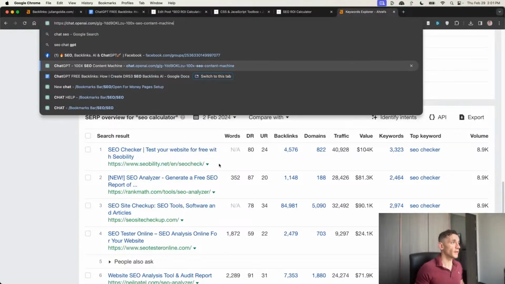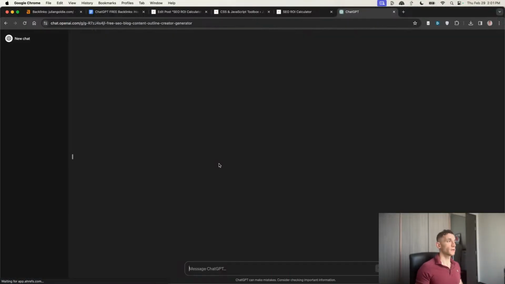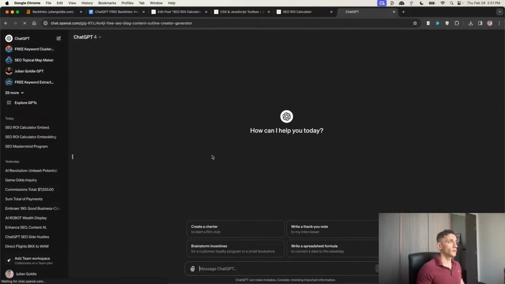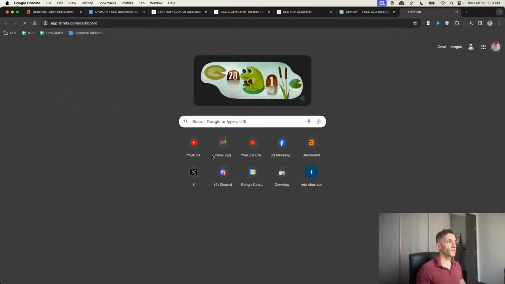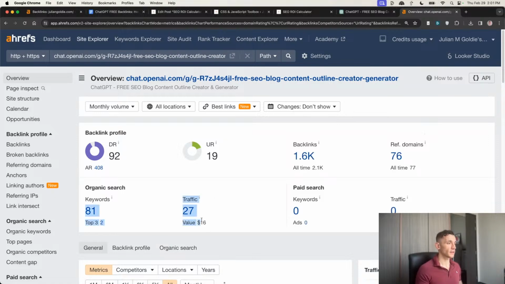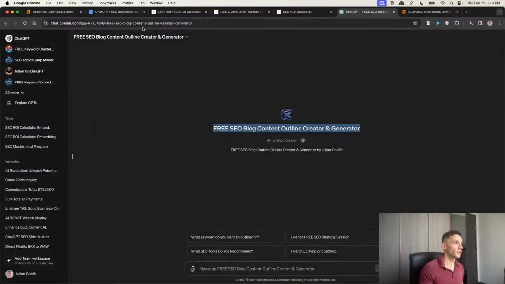So for example, if we take my SEO outline tool right here, this is kind of the same method where we have built a lot of backlinks naturally to this particular page, and then it got it ranking for multiple keywords and multiple traffic, right? And you can see that it's generated 1,600 backlinks, and it's already got 76 referring domains. How? By creating this backlink magnet, which is basically like the equivalent of having a calculator, except it's hosted on